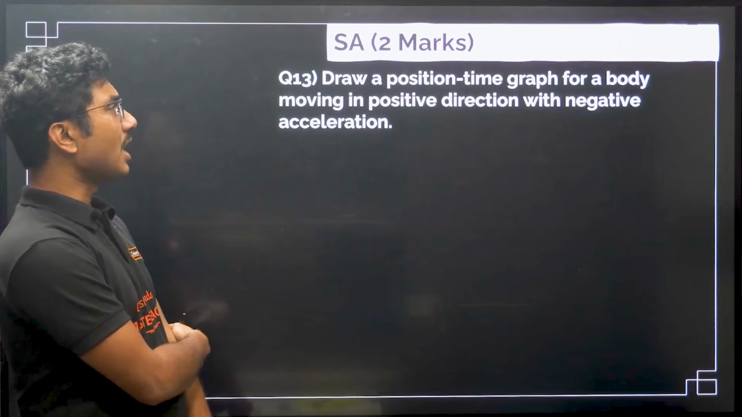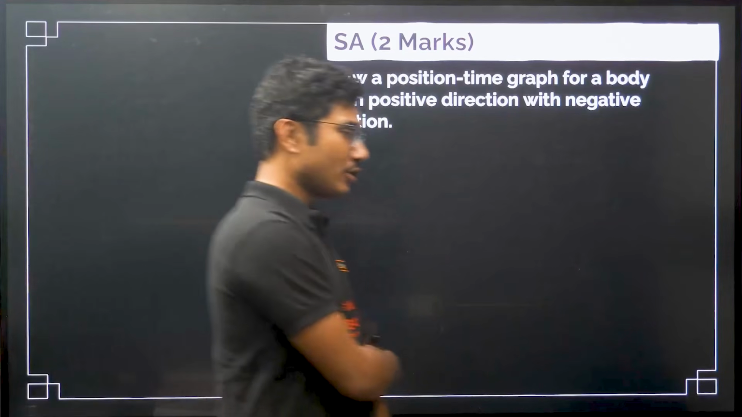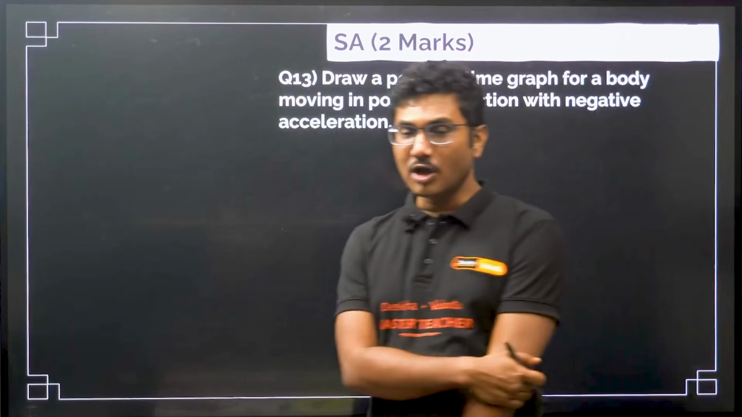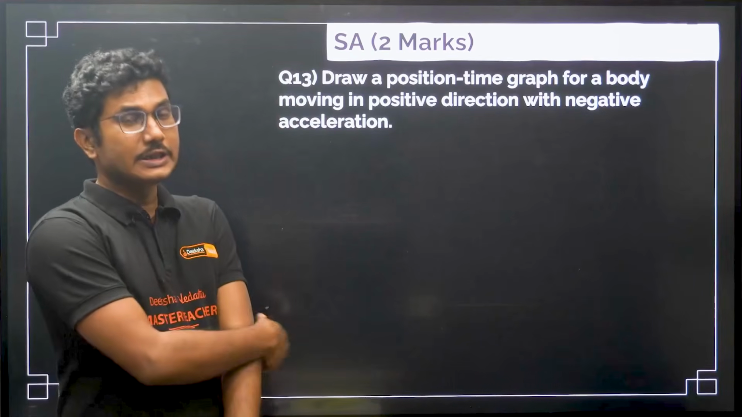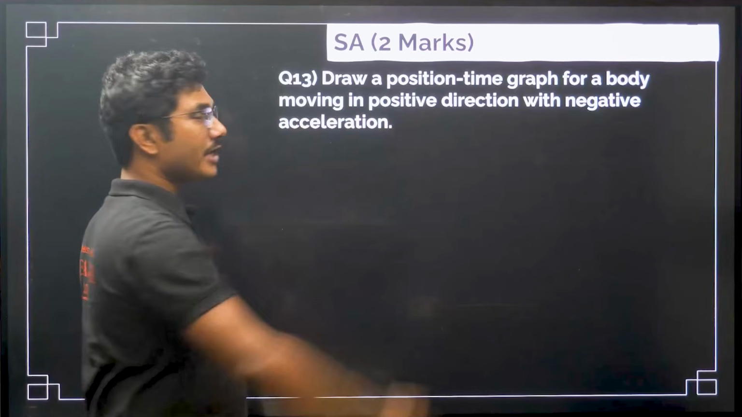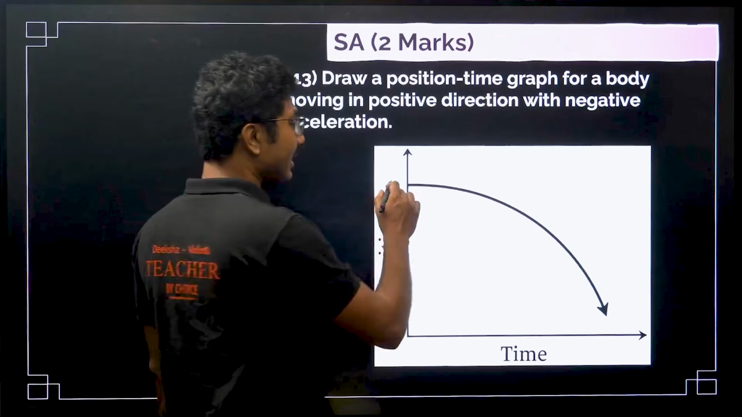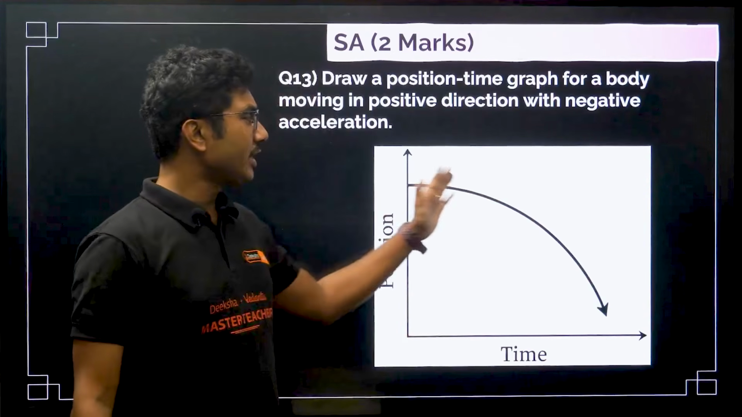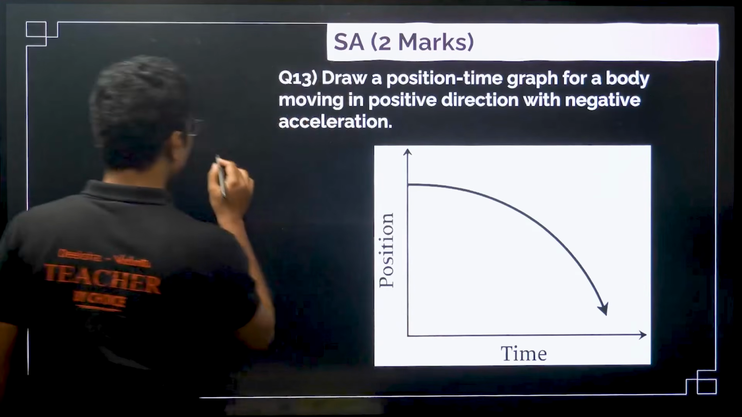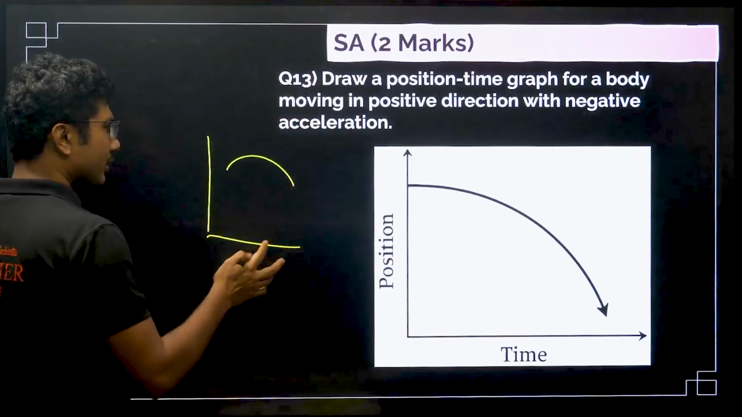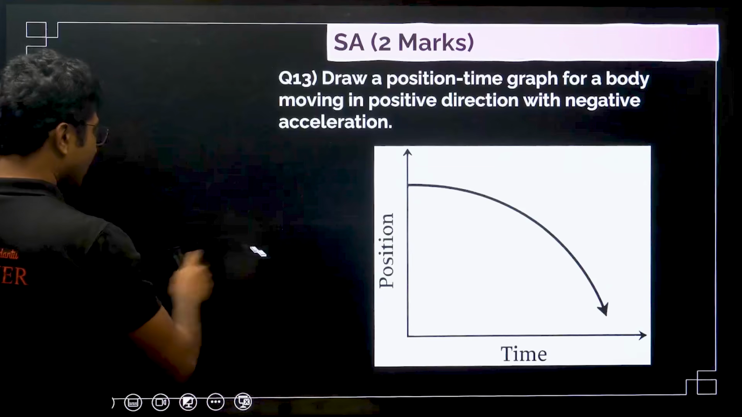Draw position time graph for a body moving in positive direction with negative acceleration. So acceleration is negative, that means as the object is moving, its velocity is decreasing, but you are not asked to draw a velocity time graph, you are asked to draw a position time graph. You can either memorize it or understand that as the velocity decreases, the slope of the position also decreases. So this is the position time graph for negative acceleration. In your book they have given some weird graph like this. Don't draw this. This is a much better version of that same graph.